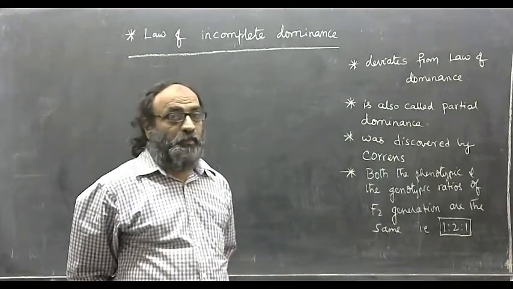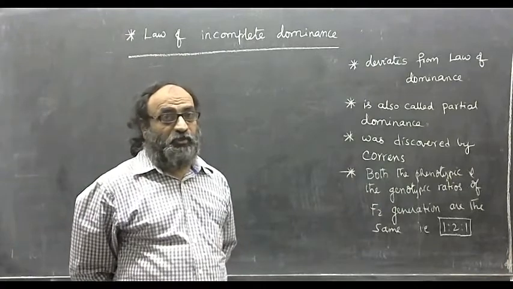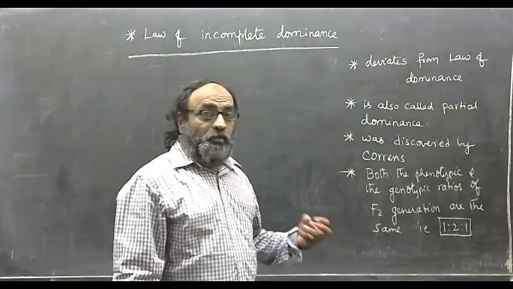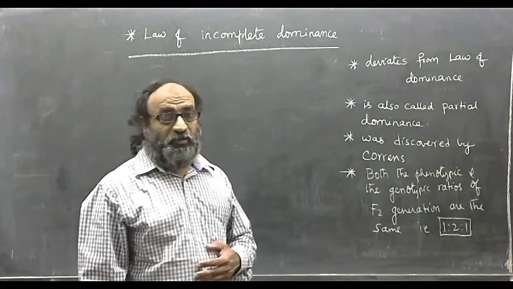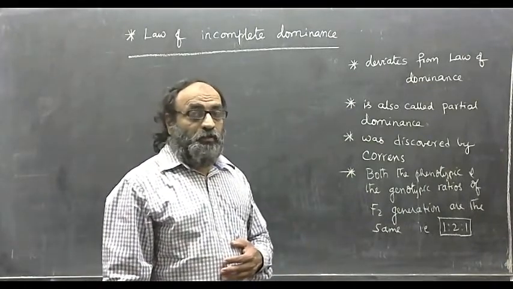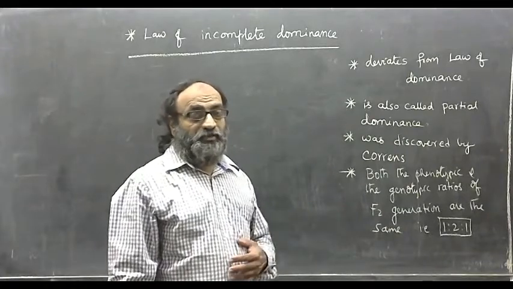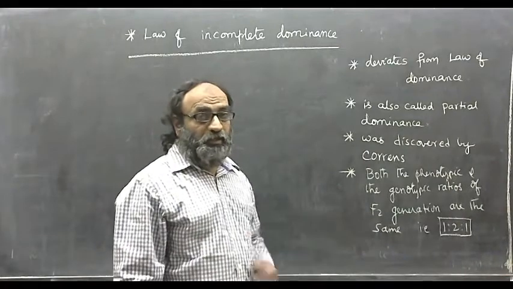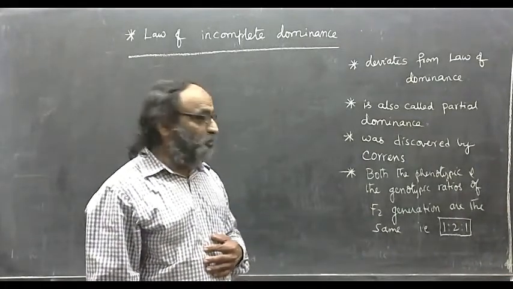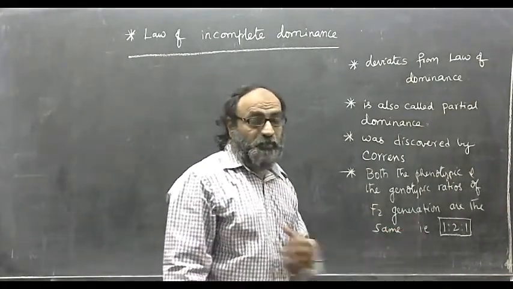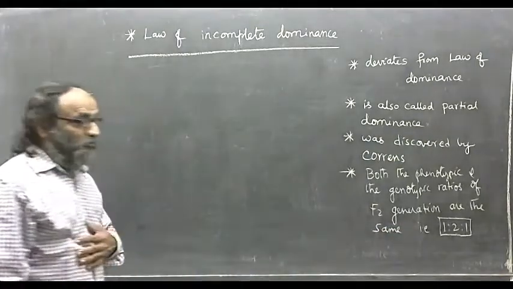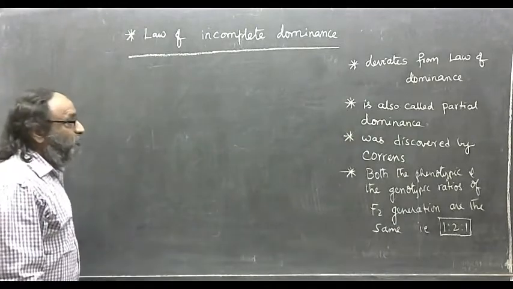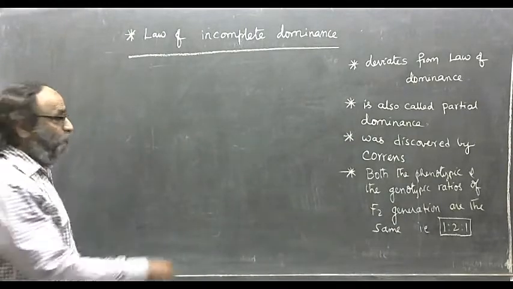But in the examples that we are going to study, the result of F2 generation showed that they are both phenotypically and genotypically the same, that is 1:2:1. Now let us take one example and try to understand what is the law of incomplete dominance.